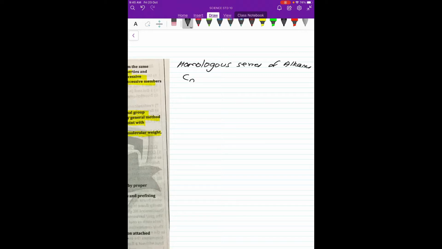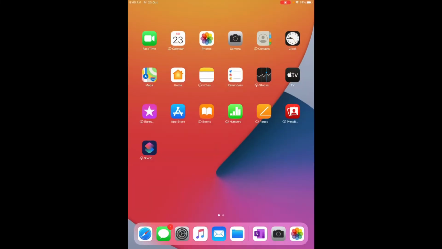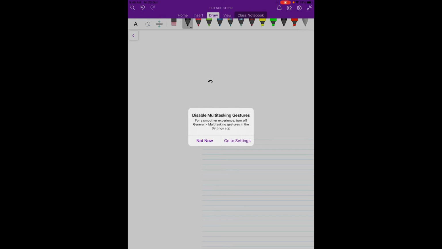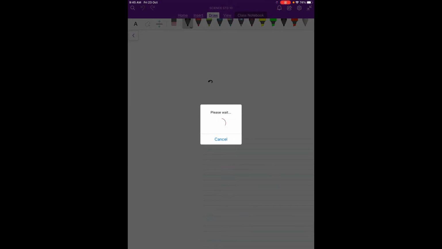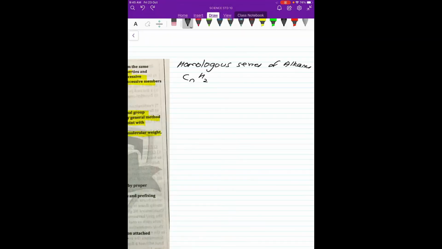The general formula for alkanes is CnH2n+2. The first alkane we know is methane, CH4. The next one will be CH2 more than that, so it will be C2H6, that is ethane. Next will be propane, C3H8, and so on. So this is the homologous series of alkanes.